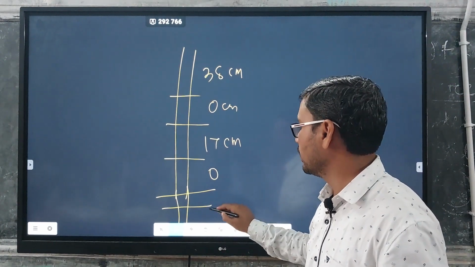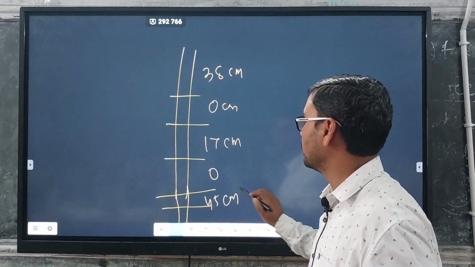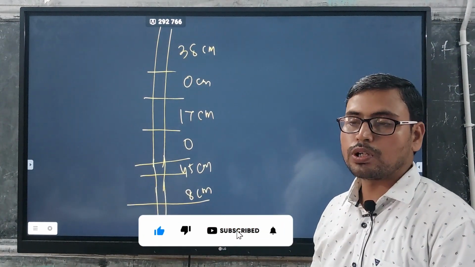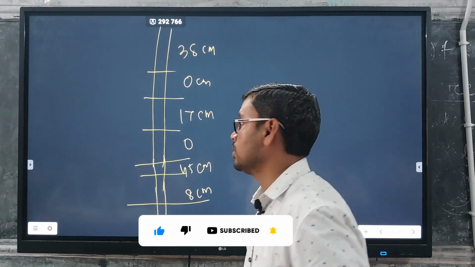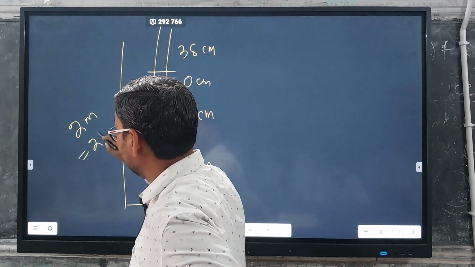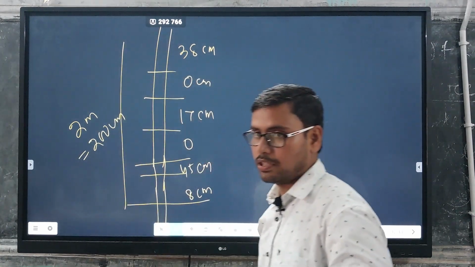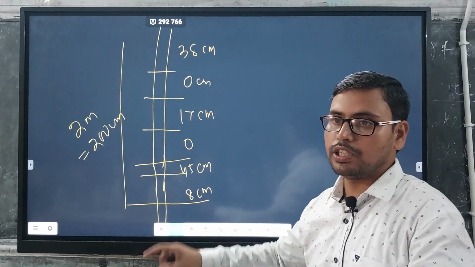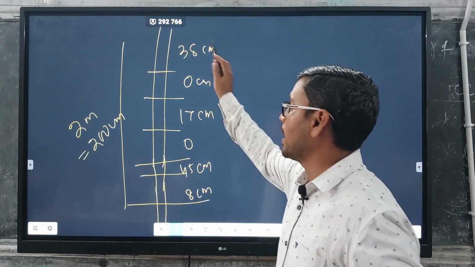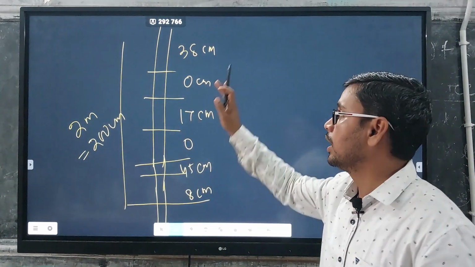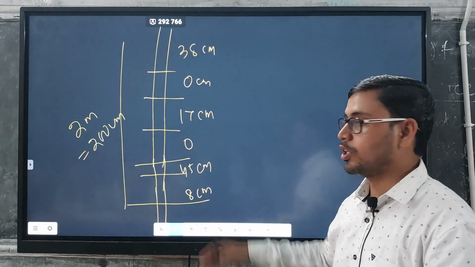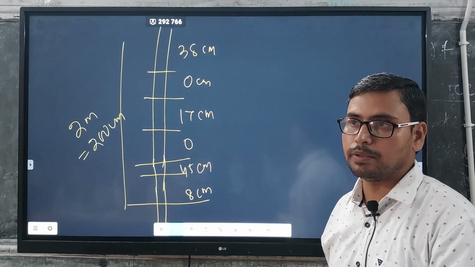Then we are getting a core of around 45 centimeters, and a core of around 8 centimeters. The total run length of the borehole is 2 meters, equal to 200 centimeters. In this 2 meter borehole we get a number of cores: the first is 38 centimeters, then 17 centimeters, 45 centimeters, then 8 centimeters.